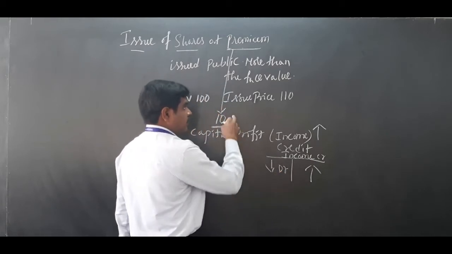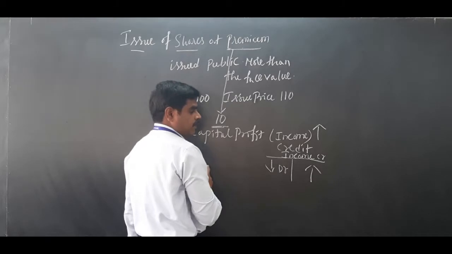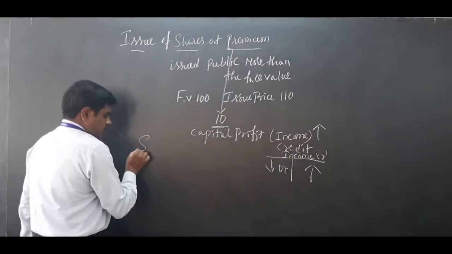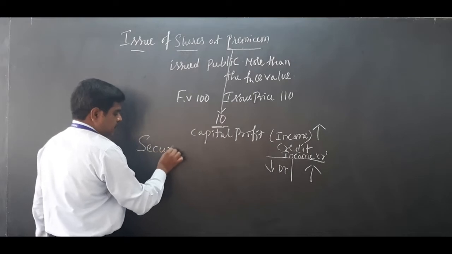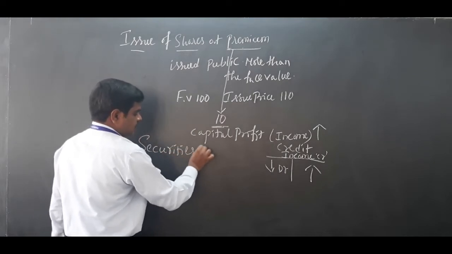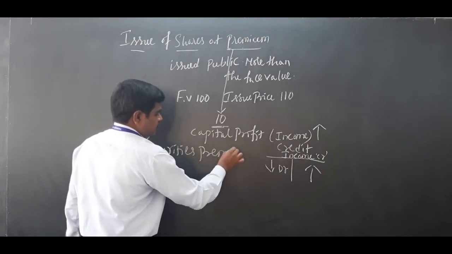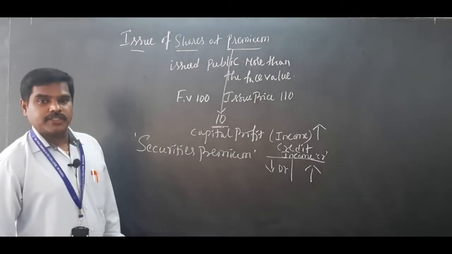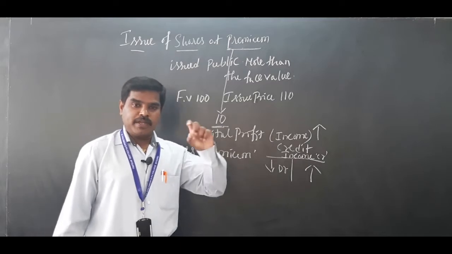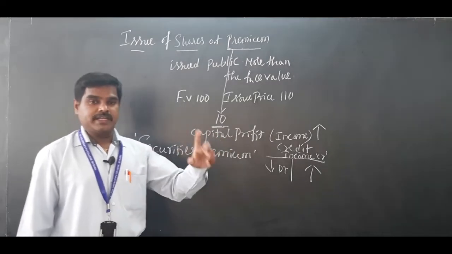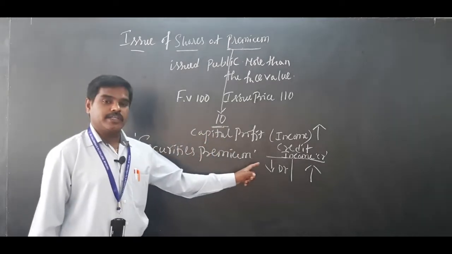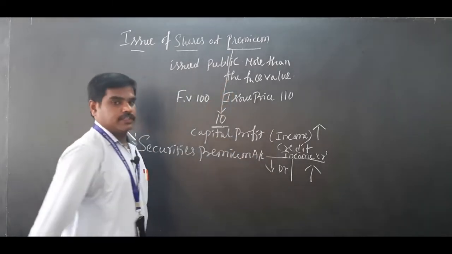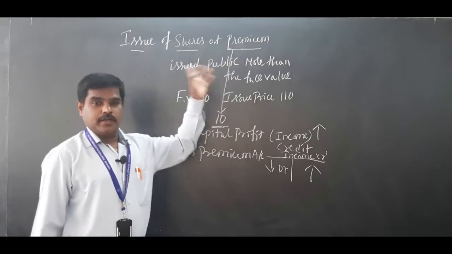So premium is a capital profit. Since it is an increase, it should be credited to one account. That account is called securities premium account. When shares are issued at premium, that premium amount should be credited to an account called securities premium account. So that is about issue of shares at premium.